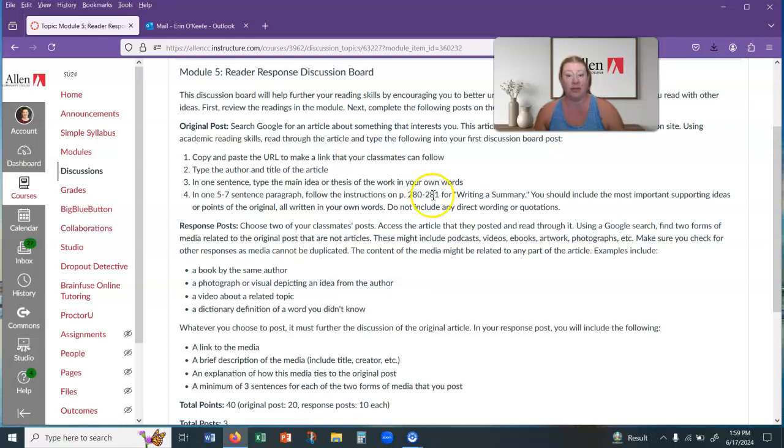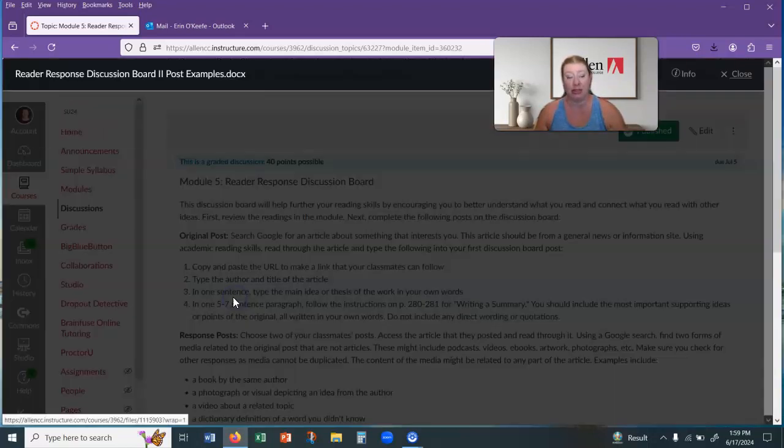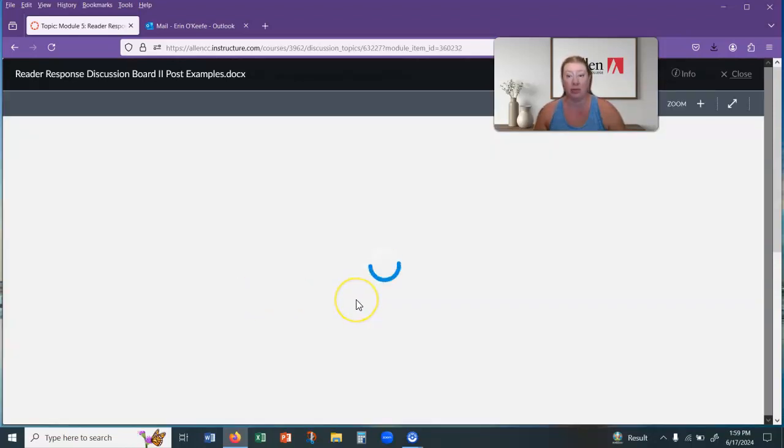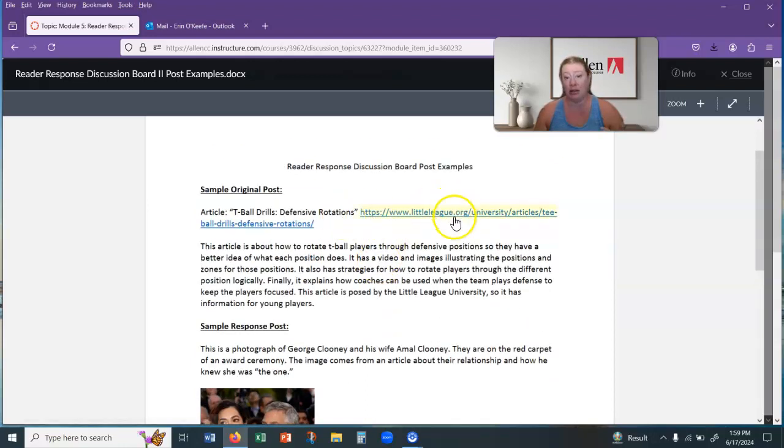So the first step is to find an article that interests you. It could be just a general news information article. Try to go for one that's not a Wikipedia article, something that is from a good source. The example post that I have is that I'm coaching my son's t-ball team. So I picked littleleague.org as a good website to look at for information, because they obviously control the rules and regulations for Little League to begin with.